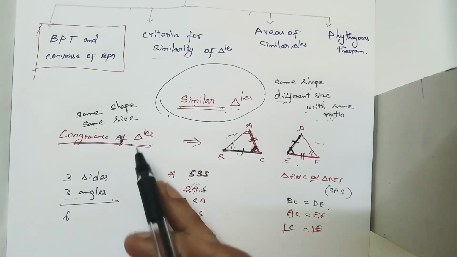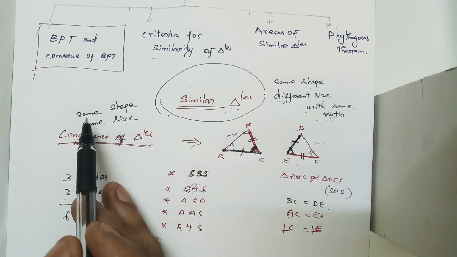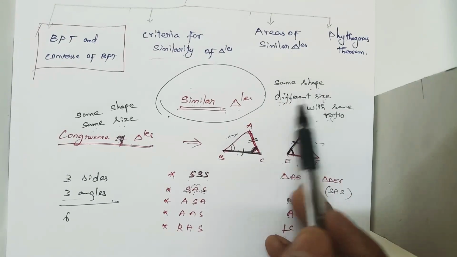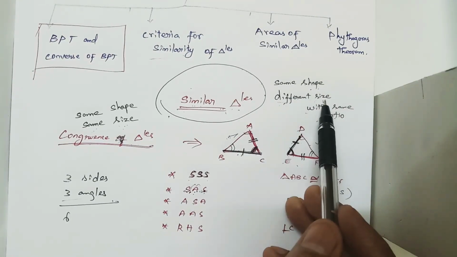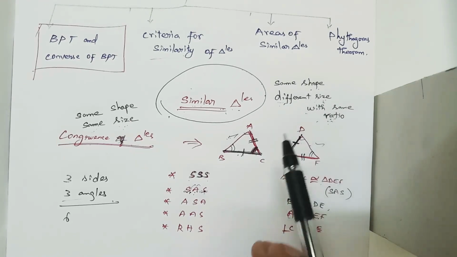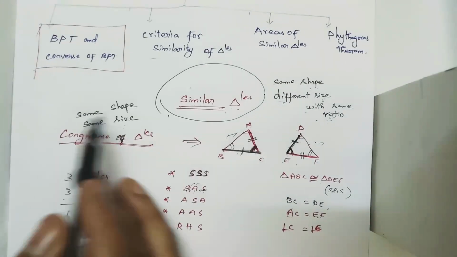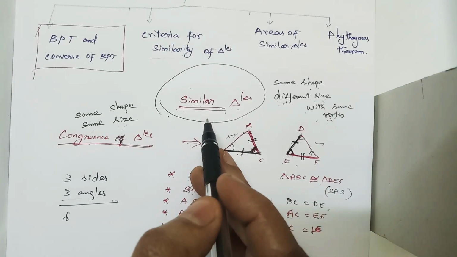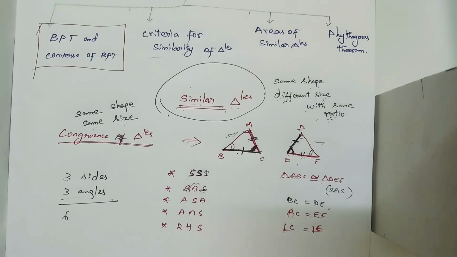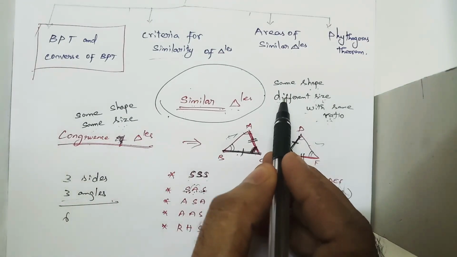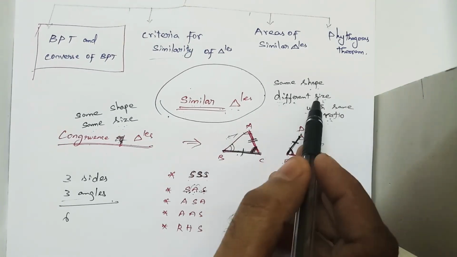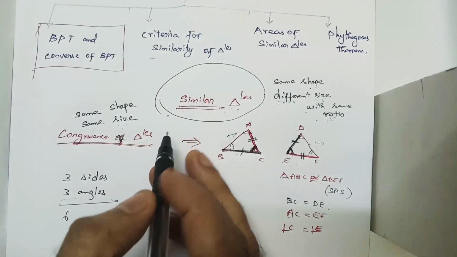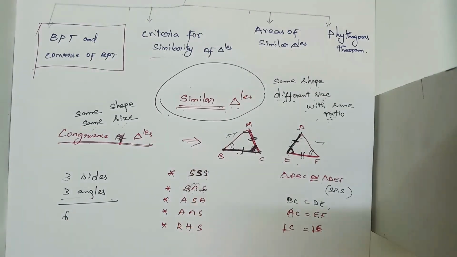See, we have a condition for congruent figures: the figure should be the same shape and same size. For similar figures, it is the same shape, different size with the same ratio. So I'm asking one question: all the congruent figures, shall we call them similar figures? Yes, we can call them similar figures. Same size or different size, it's not a problem. If it is the same size, we can call it a congruent triangle as well as a similar triangle.